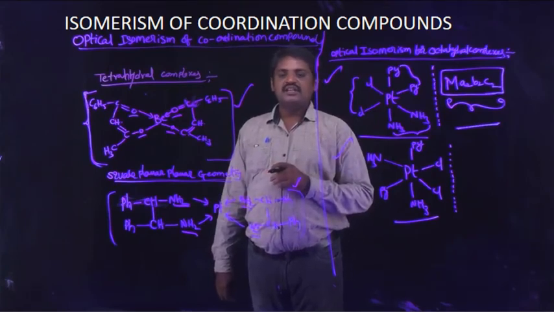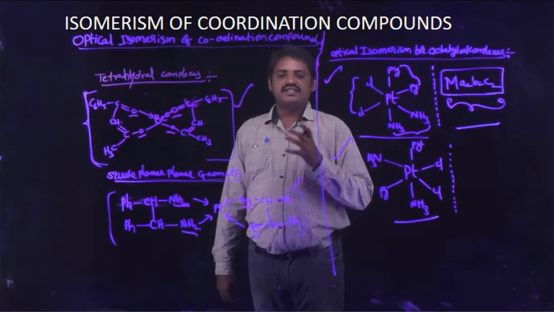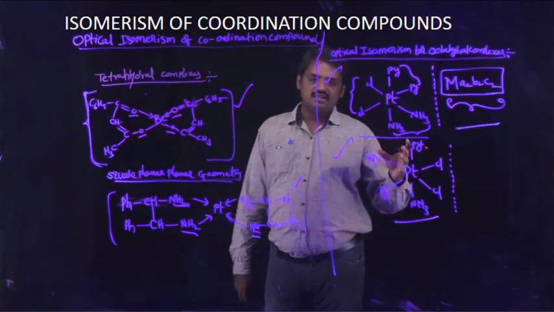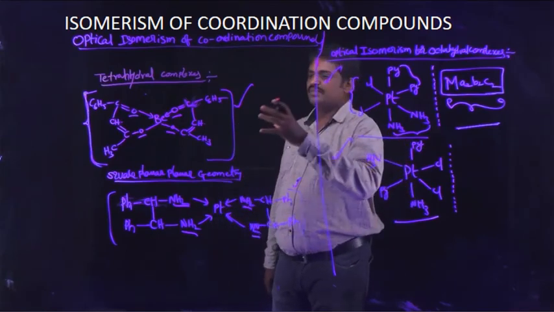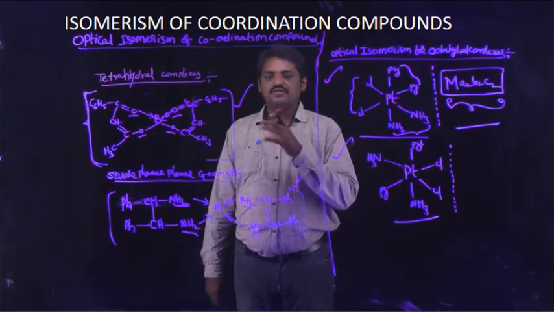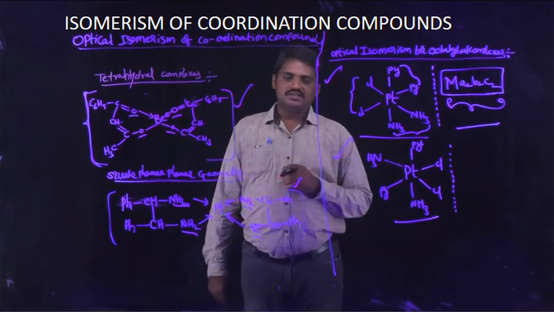Generally, coordination compounds are subdivided into two categories: tetrahedral complexes and octahedral complexes. Tetrahedral complexes are coordination compounds containing 4 ligands.